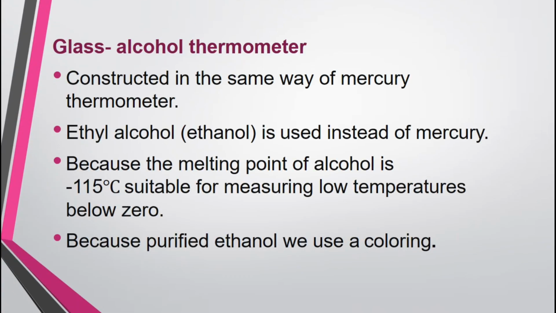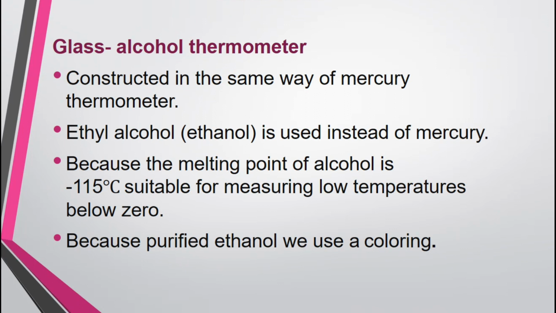Then the glass alcohol thermometer. The glass alcohol thermometer is also constructed in the same way as the mercury thermometer. That means a glass tube, a very thin glass tube, is connected to a bulb. Here the bulb does not contain mercury. Instead of mercury, the bulb contains alcohol. Here we use ethyl alcohol, or you can call it ethanol.